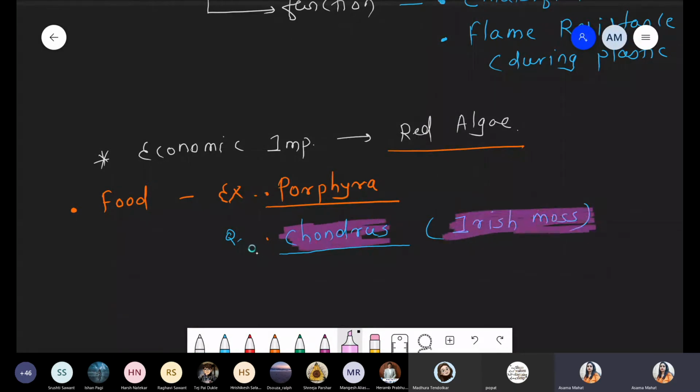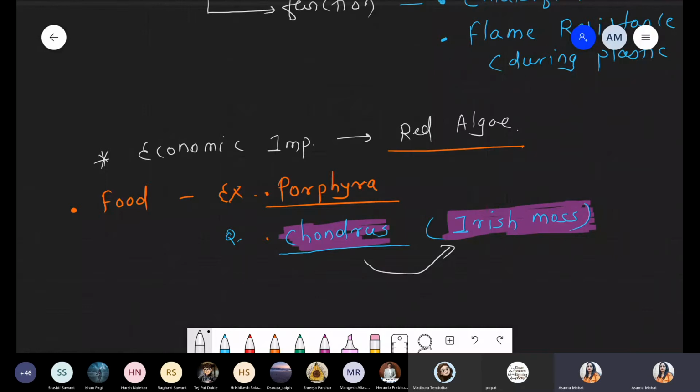Mosses basically are part of the bryophyta. But there is some accidental history about this discovery, that's why it is called the Irish moss. We are not taking that history part. Simple question, if they ask, Chondrus is also called the Irish moss.